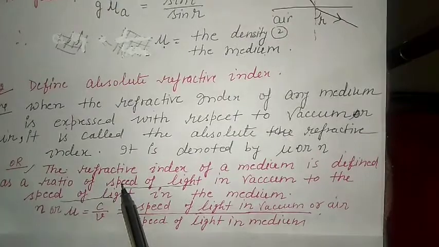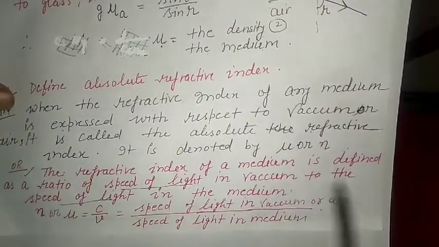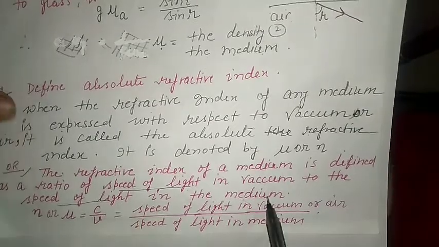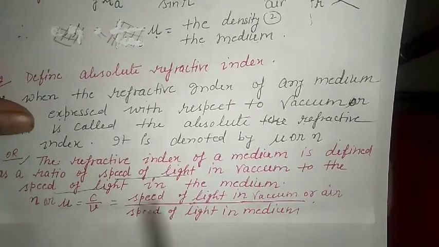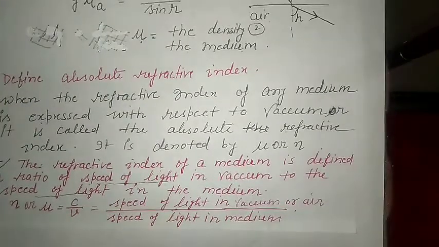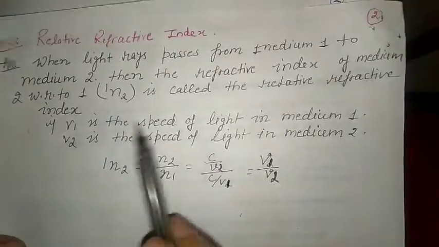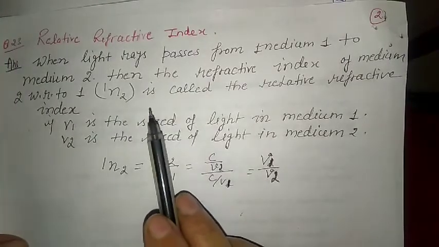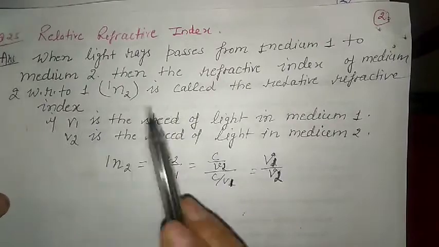The refractive index of a medium is defined as the ratio of the speed of light in vacuum to the speed of light in the medium. So mu is equal to C upon V, where C is the speed of light in vacuum and V is the speed of light in the medium. So what is the relative refractive index now? The absolute refractive index is that in which one medium necessarily is air or vacuum.